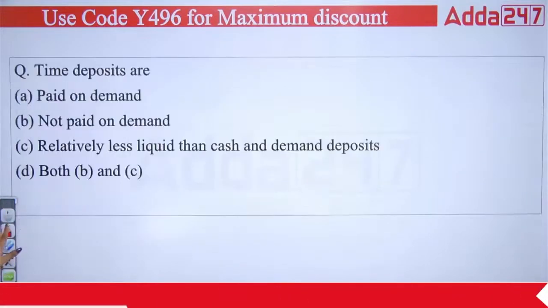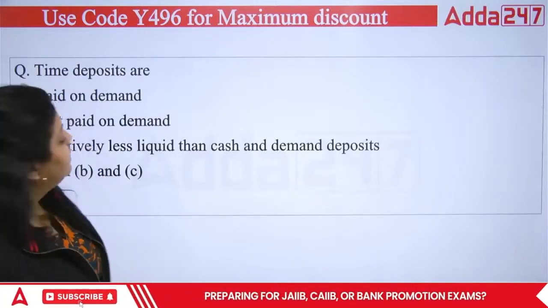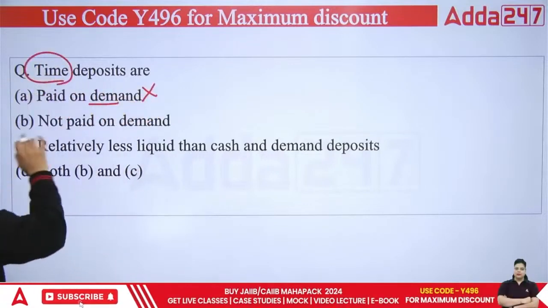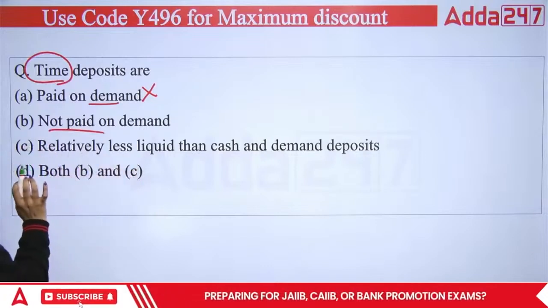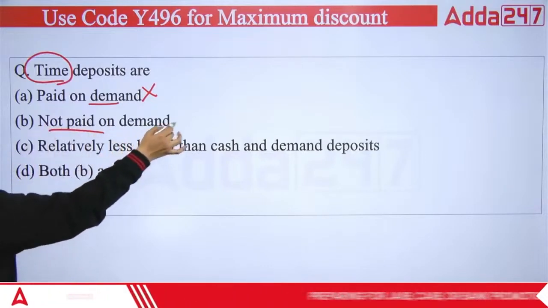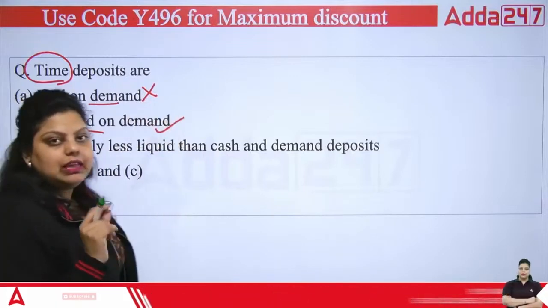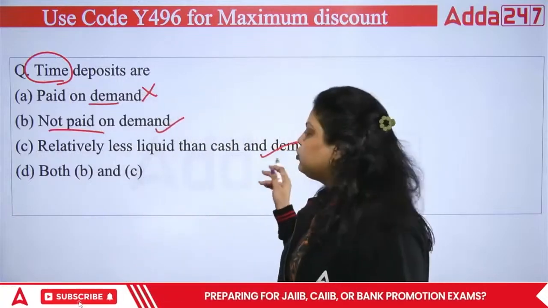Next question. Next is saying that time deposits are, which of the following? Paid on demand? Obviously not, because it's a time deposit. Not paid on demand, relatively less liquid than the cash and demand deposit. So B definitely is correct. It is not paid on demand. Is C correct? And the answer is yes. C is also correct. The reason is because it's very obvious.